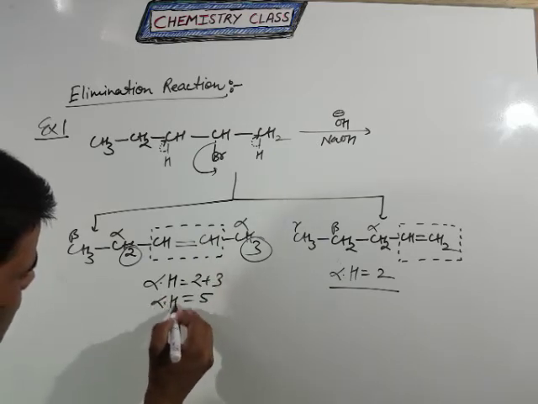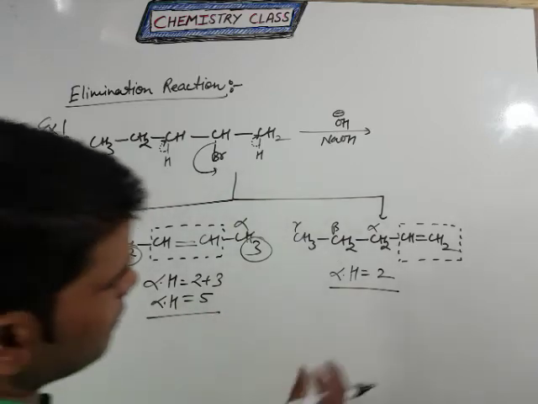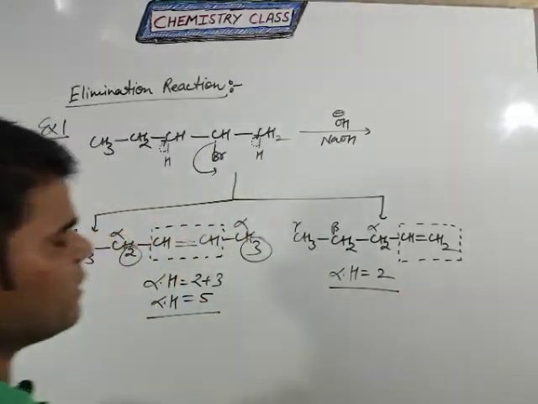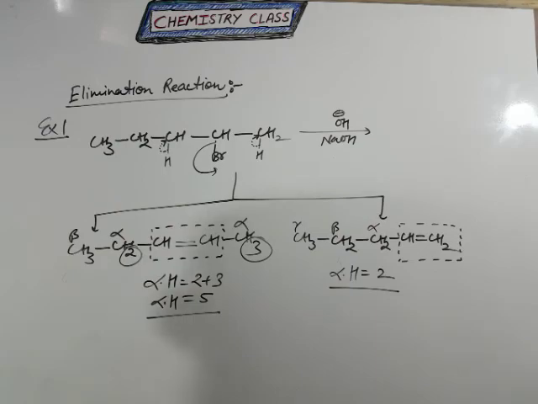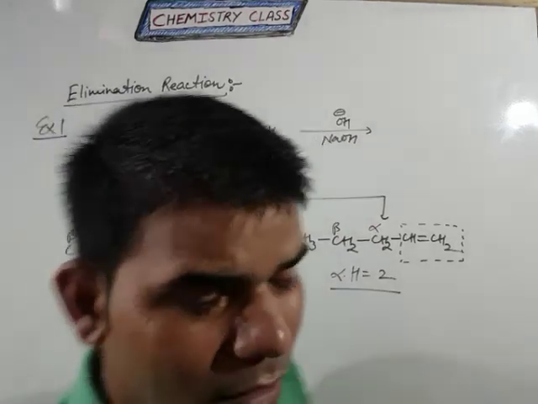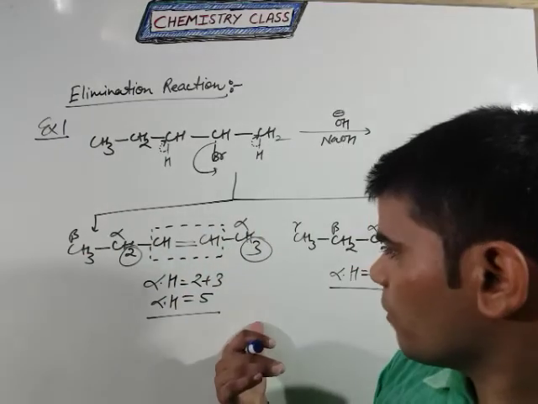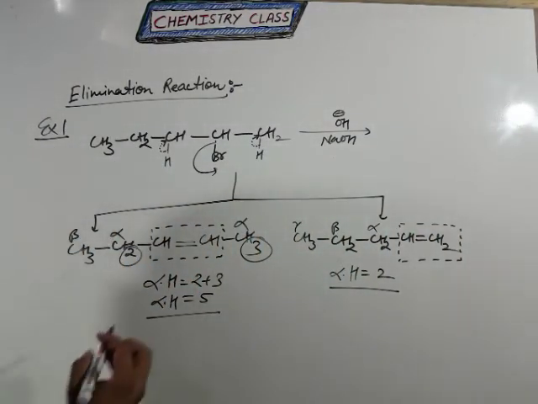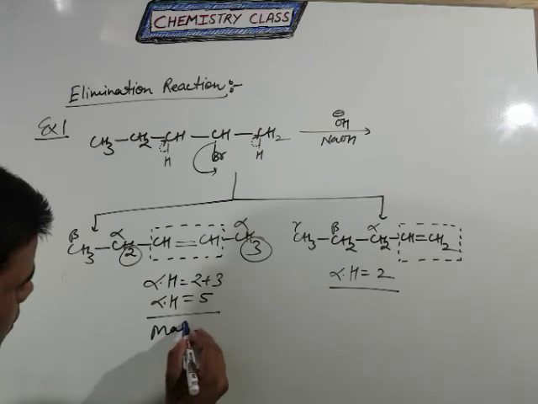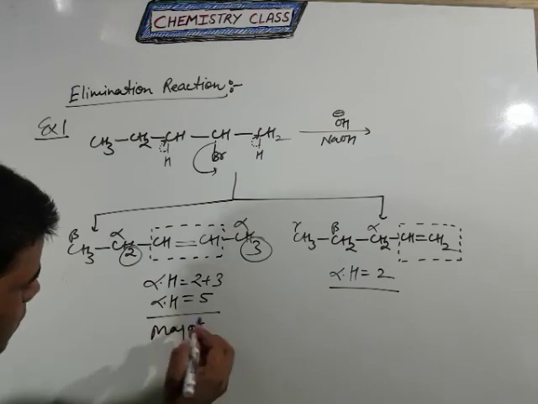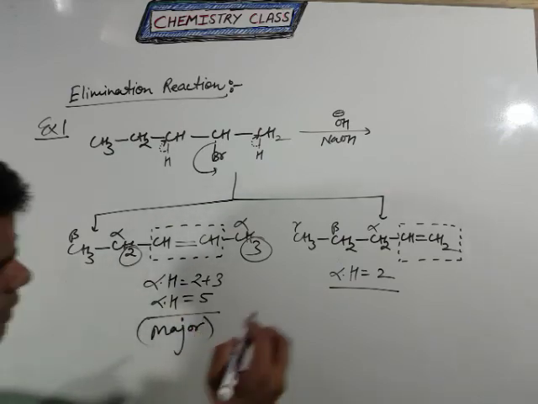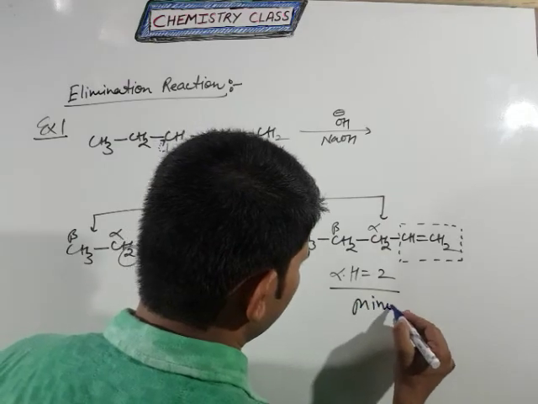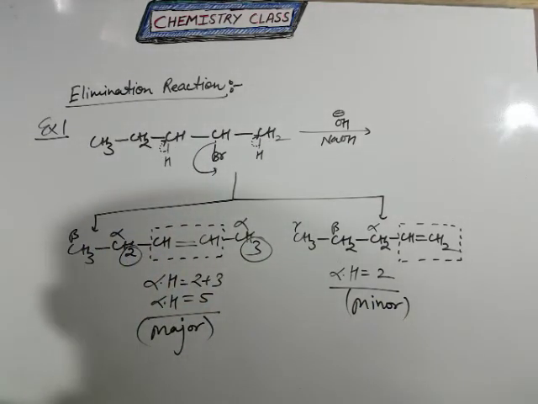So in this reaction alpha hydrogen is 5 and in this reaction alpha hydrogen is 2. Clear? So in this case, the one having more alpha hydrogen is the stable product, and the stable product is also known as the major product. This is our major product and this is our minor product according to the elimination reaction.